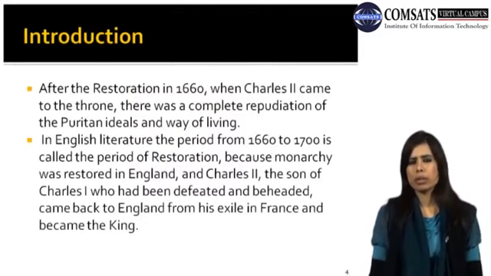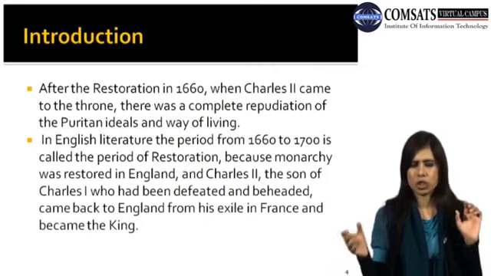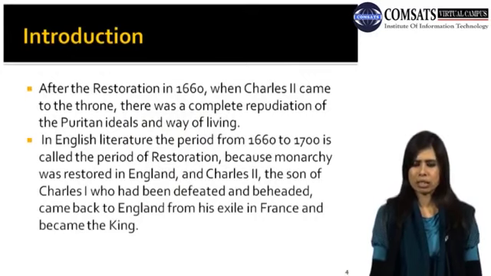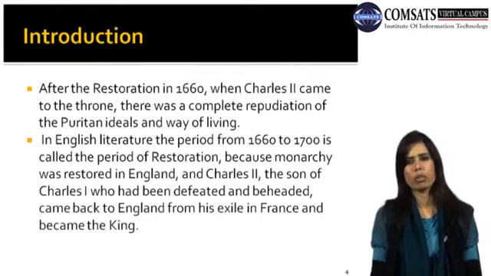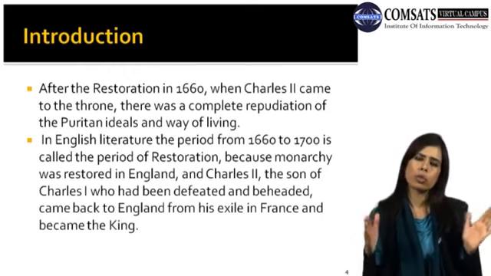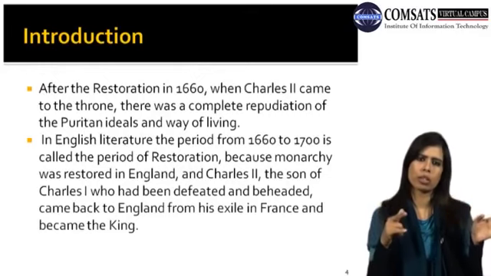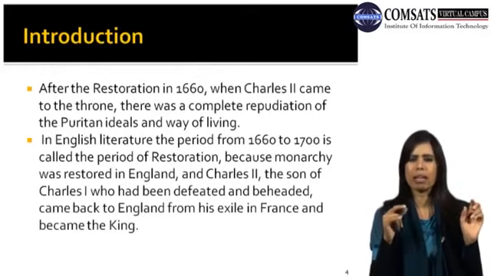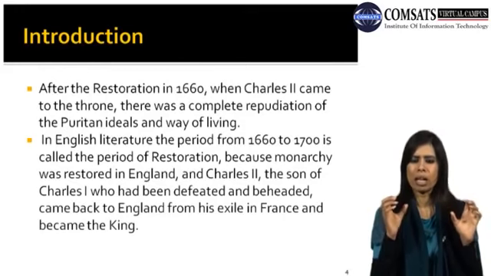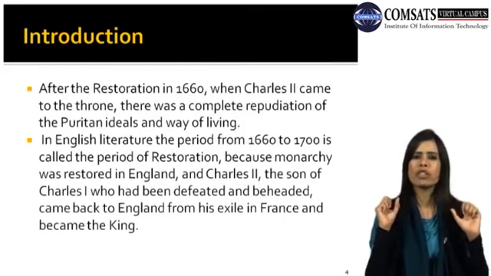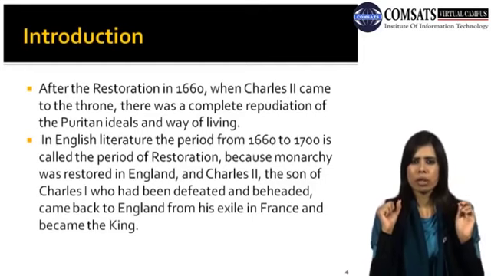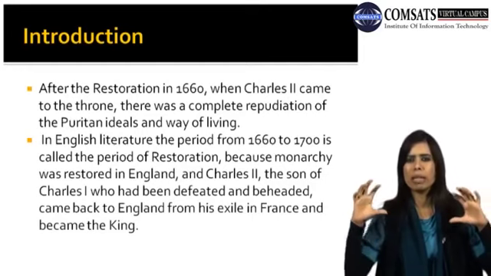First of all, I'll introduce the concept of the Restoration period, and then we'll relate it to English literature. After the Restoration in 1660, when Charles II came to the throne, there was a complete repudiation of the Puritan ideals and way of living. Previously, as you know, we divided the 17th century into two periods. One was the Puritan age and the other is the age of Dryden. So here you can see there is the Restoration in England in 1660, when Charles II came into power. So there was a complete negation.